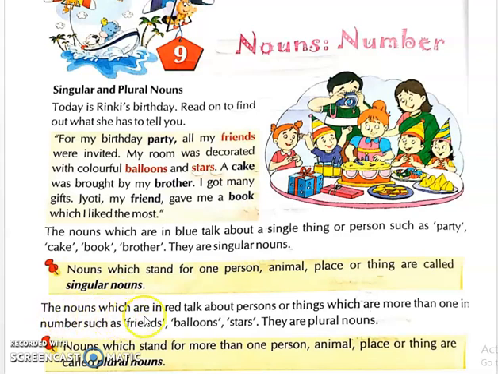The nouns which are in red talk about persons or things which are more than one in number, such as friends, balloons, stars. They are plural nouns. It means more than one. If they are more than one, they are called plural nouns. Nouns which stand for more than one person, animal, place or thing are called plural nouns.